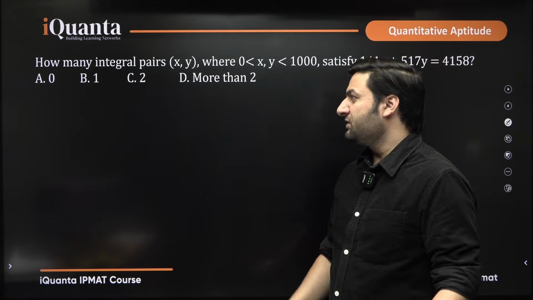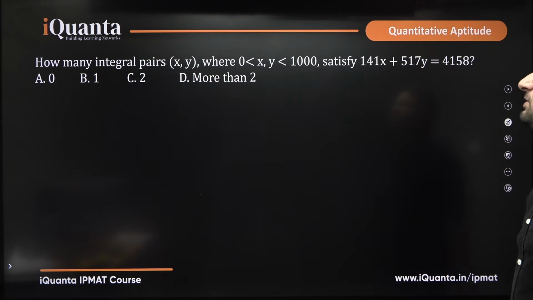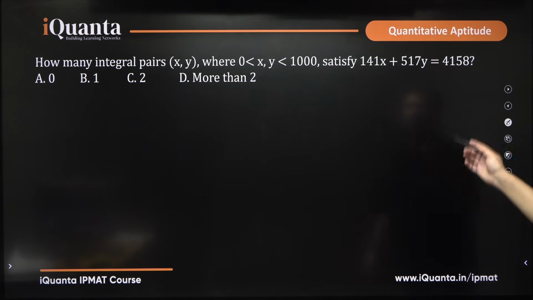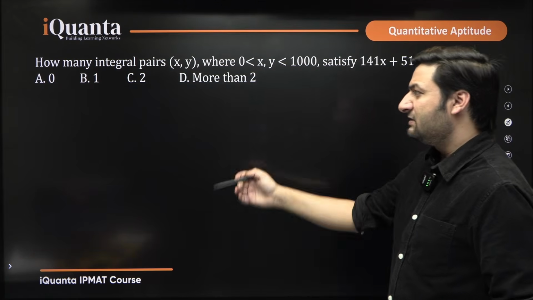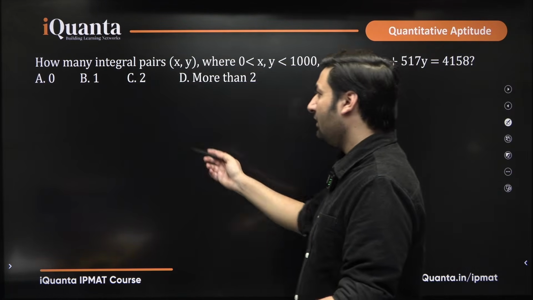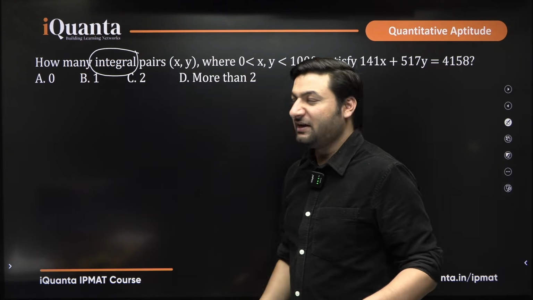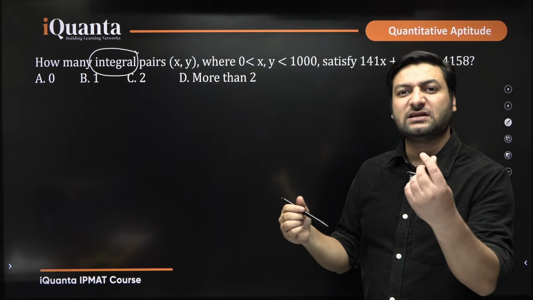So the first question is, how many integral pairs x comma y, where x and y are more than 0 and less than 1000, satisfy 141x plus 517y equal to 4158? A is given 0, B is given 1, C is given 2 and D is given more than 2. Now first of all, this is integral pair, this is nothing related to integration. Integral pair simply means integer values.